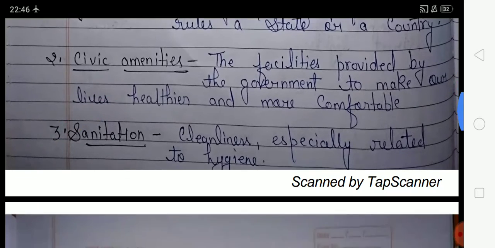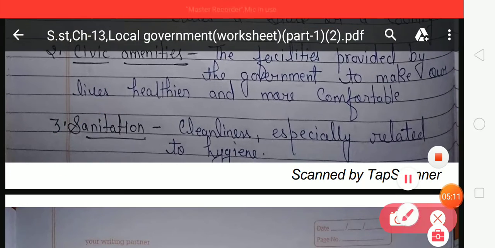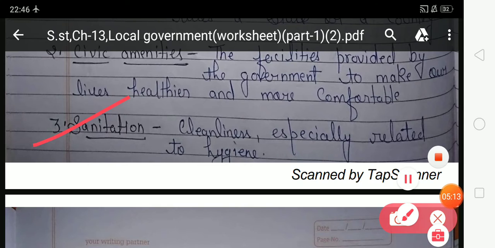Look at the third number, sanitization. What is sanitization? Cleanliness, especially related to hygiene, is known as sanitization.